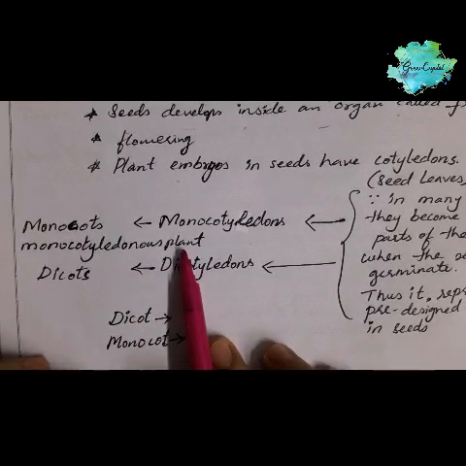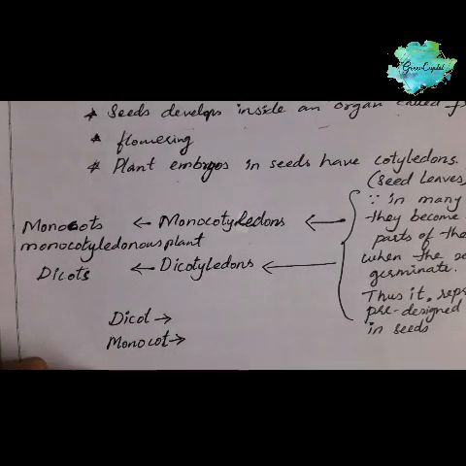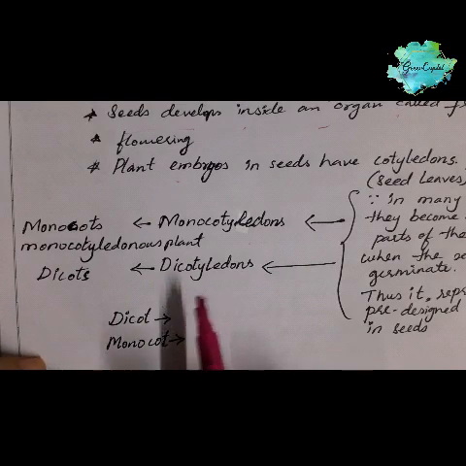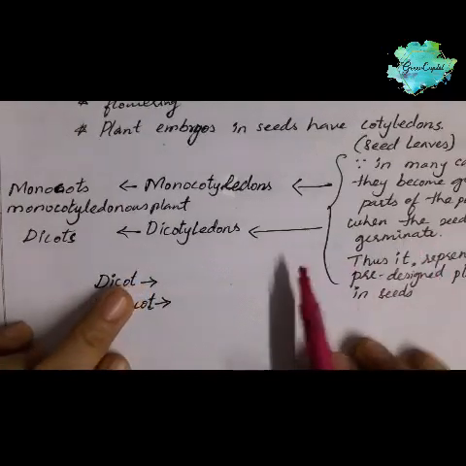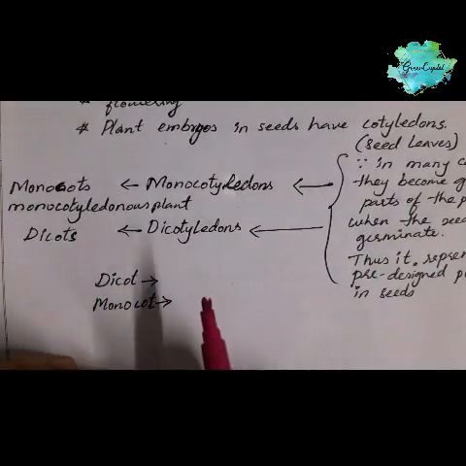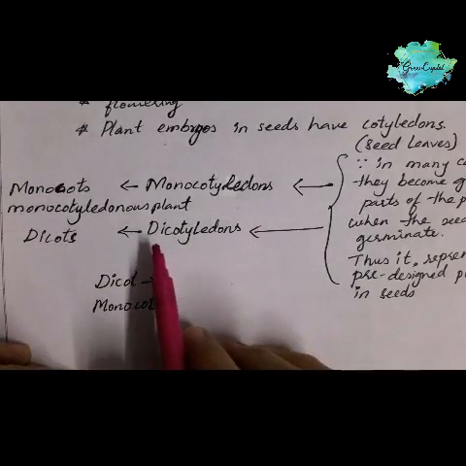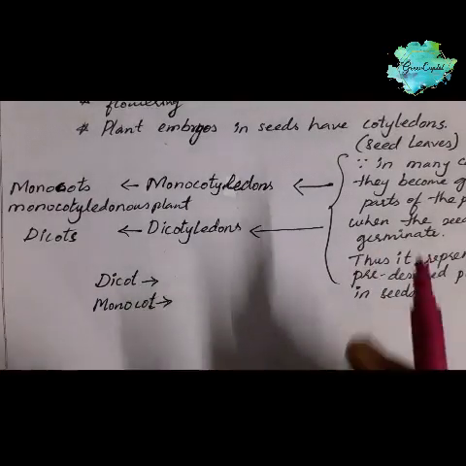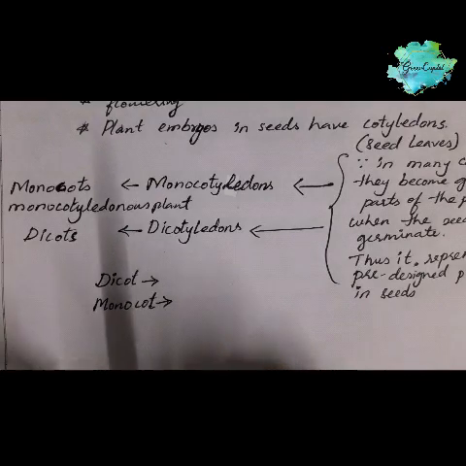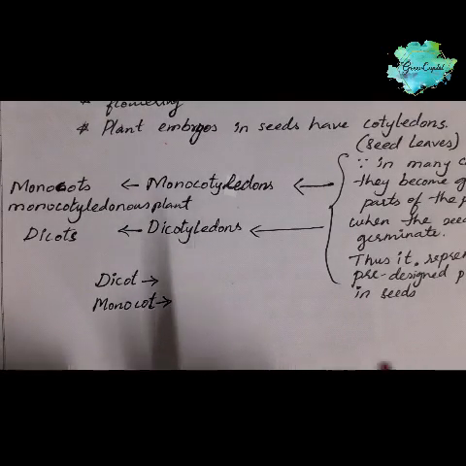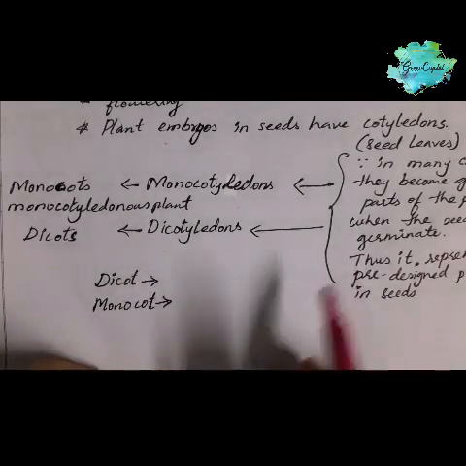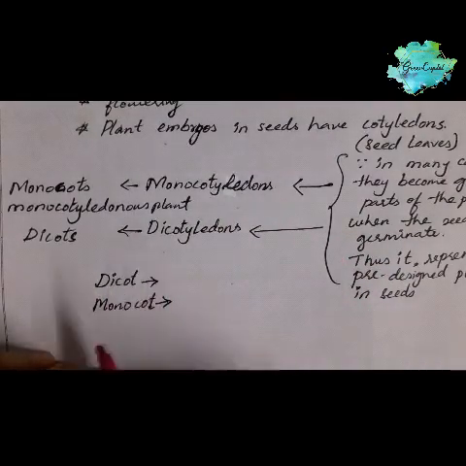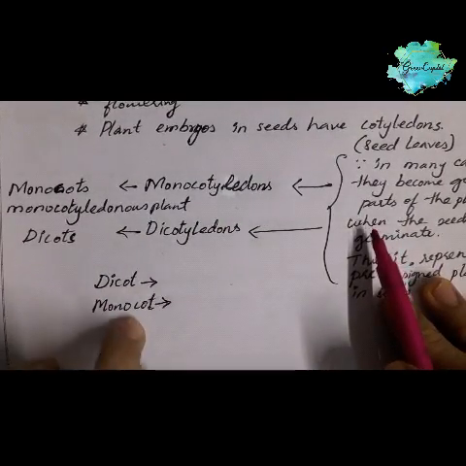For example, monocotyledon, the plant with fibrous root like onion, garlic, etc. And for dicotyledon, when the seed has two cotyledons, it will be termed as dicotyledonous seed and dicot plant. And a dicot plant example is mango tree, which has the tap root. This must have the tap root, and leaves must be reticulated in the monocot and dicot. We will learn the differentiation between the monocots and dicots next time whenever it comes.